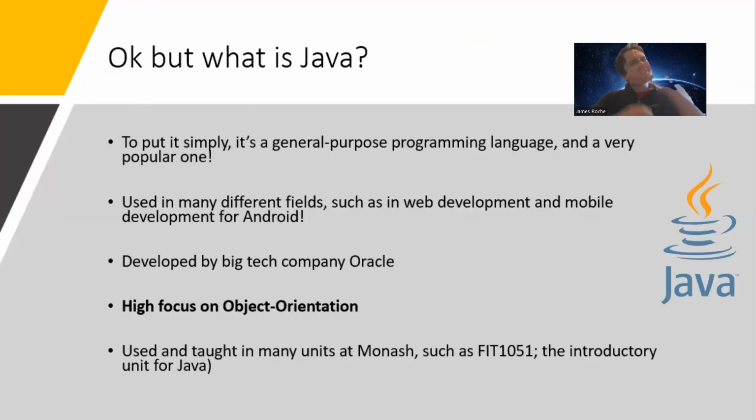But let's get into what Java really is. To put it simply, it's just a programming language, and one of the very popular ones like Python and C++ that we mentioned previously. As I said, it's used in many different fields, obviously for Minecraft, but it's also used for web development and for application development for Android. It has a big focus on object orientation. So what do I mean by object orientation?